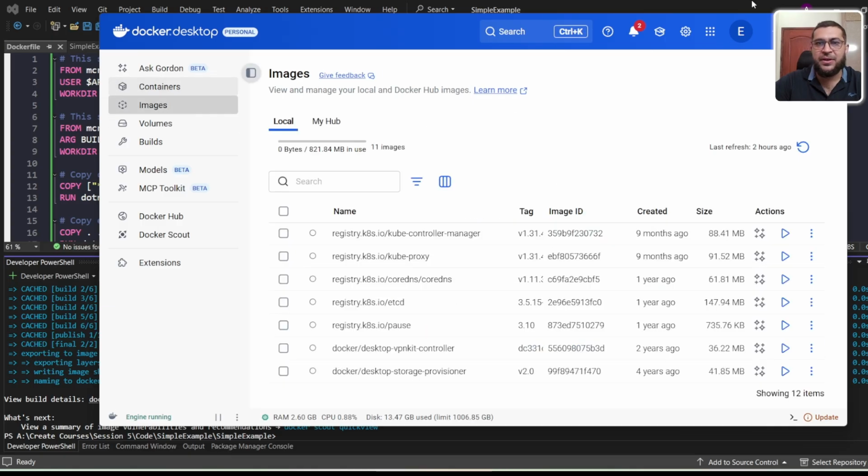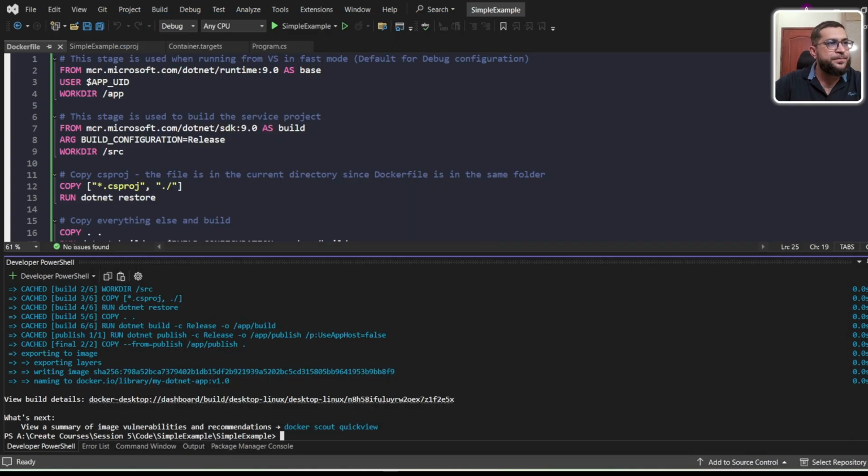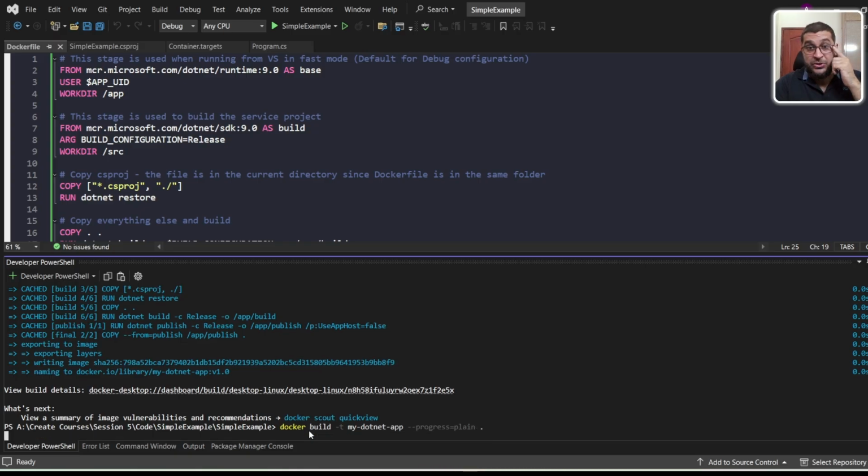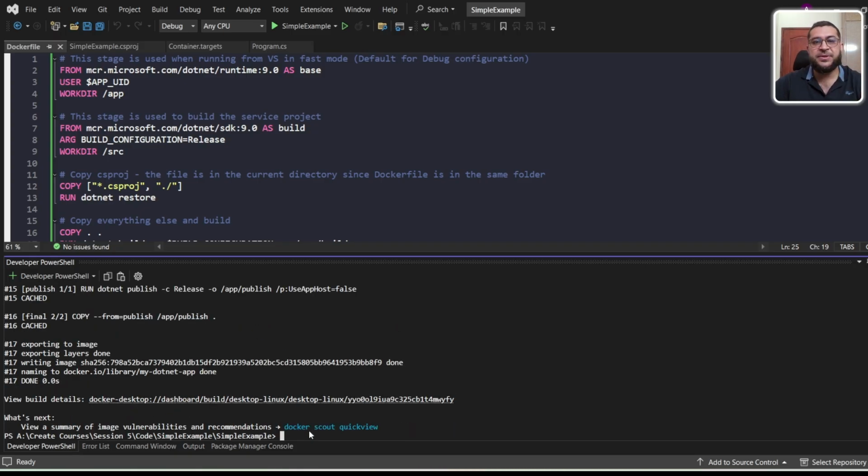Next we will run the container. But before this, there is also one other command. If you want to check the progress while building the image, you can use this command: docker build -t my.NET app --progress=plain and the current directory. It will show you the progress while building. So these are the three ways you can use.